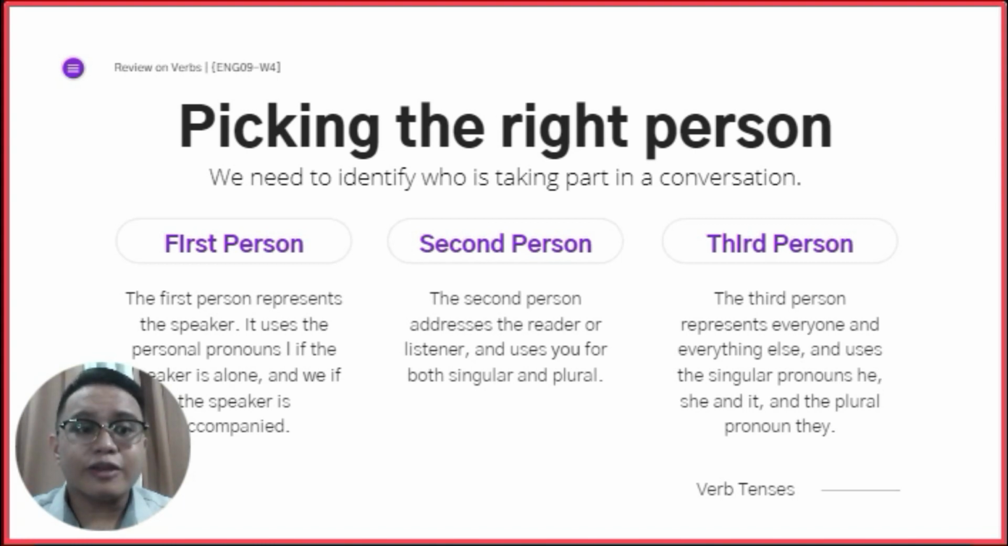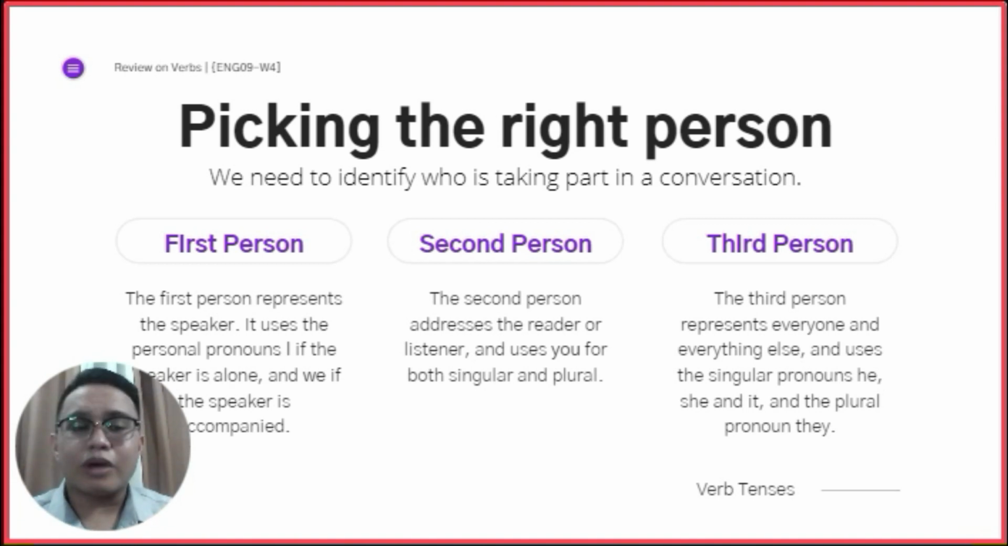Okay? And it uses the personal pronouns I. If ako ra usa, for example, ako ang speaker, ako ra usa, I will use I. But if daghan mi nga mo speak, we use we. Okay? But for example, kamo, akong gistoryaan, you are the reader or the listener of this lesson. So, you are the second person of this speech that I am doing right now. And we use you for both singular and plural. So, you. Okay? And the third person, for example, nagstoryata, I am speaking to you right now, and then we